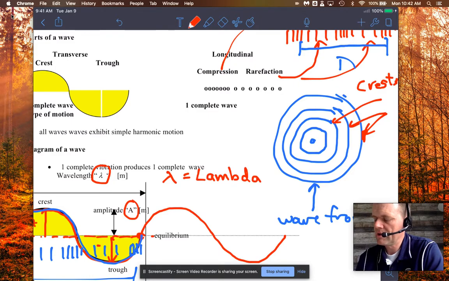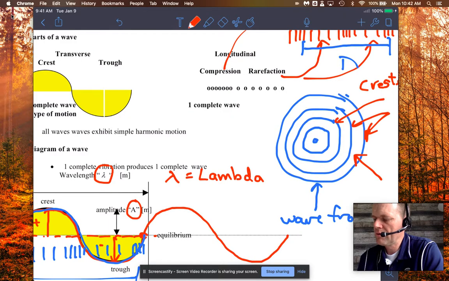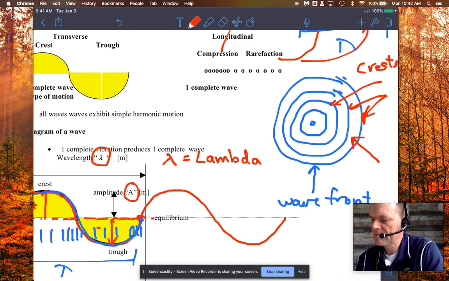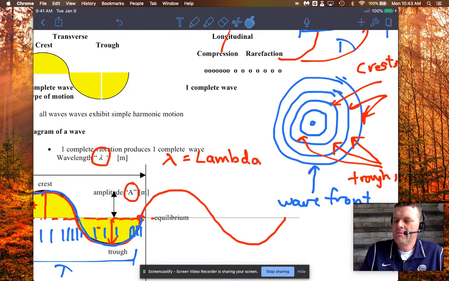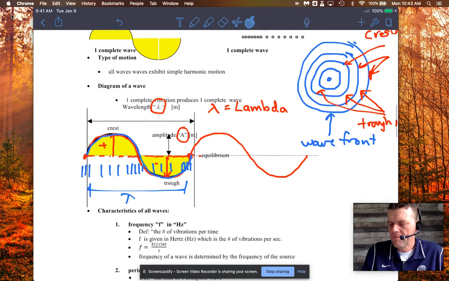Okay, sorry, that's a bit tight. The spaces in between the lines, those would be the troughs. So if you can follow that, you'll see that in a lot of the diagrams we're going to analyze in the near future, we have crests and troughs inside a set of concentric circles.